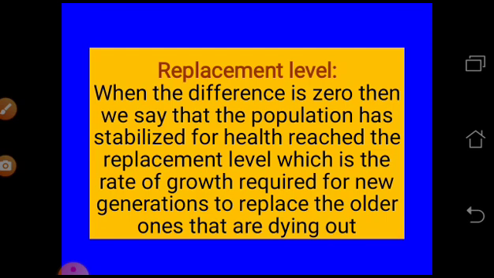So this is called the replacement level. It should be replaced, then only we can get the population growth as 0. If 2% died and only 1% is born, that means it's negative, it is not replaced. But if it is more, then also it is not 0. We can find out the replacement level by seeing the death rate and the birth rate.